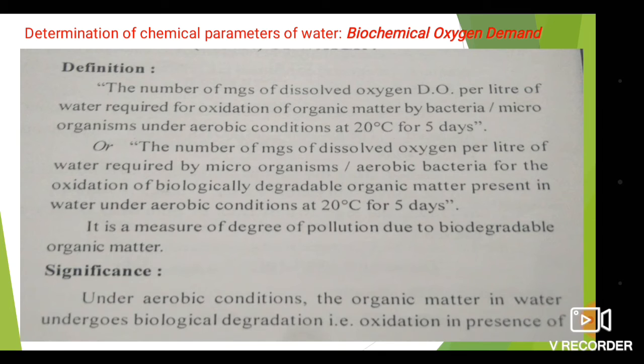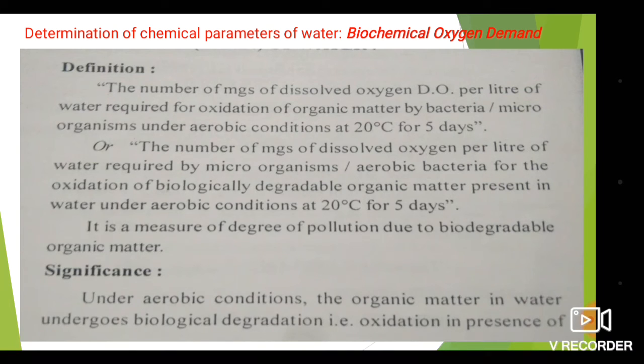What is the difference between chemical oxygen demand and biochemical oxygen demand? Similar, but only in place of K2Cr2O7 we are using bacteria, a microorganism under aerobic condition. So the number of milligrams of dissolved oxygen, DO, per liter of the water required for oxidation of organic matter by bacteria or microorganisms under the aerobic condition at about 20 degrees Celsius for 5 days.